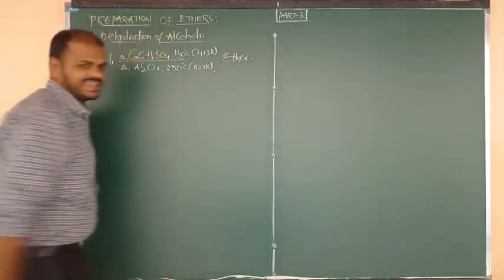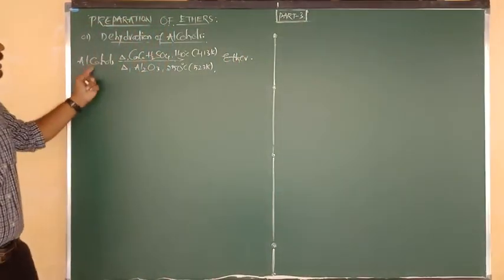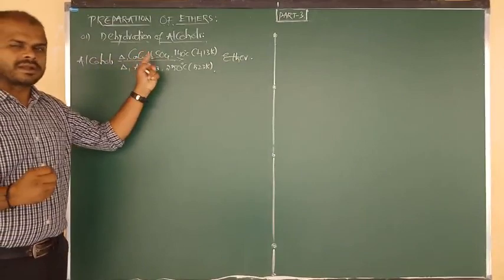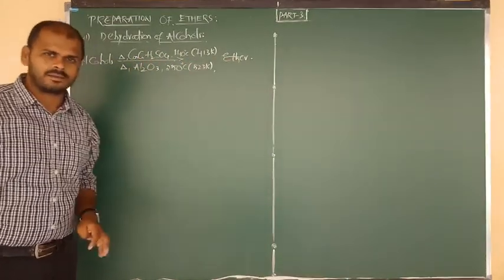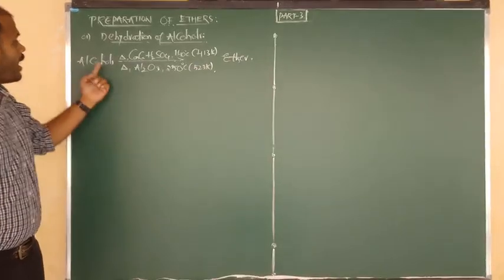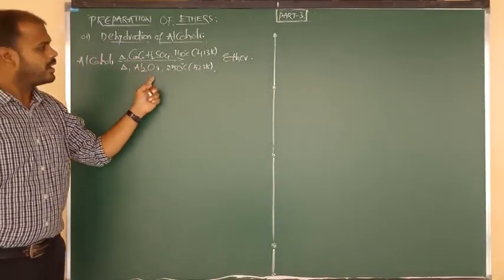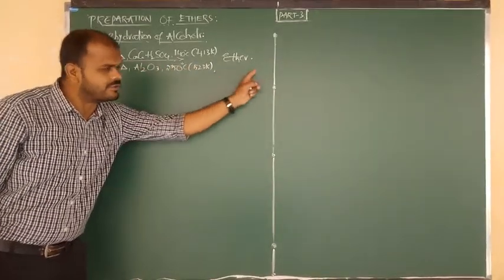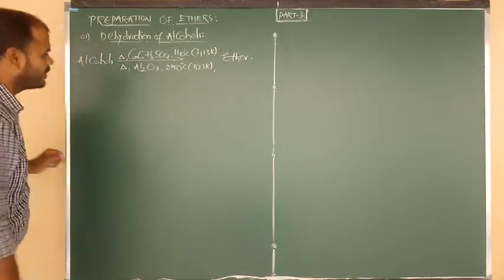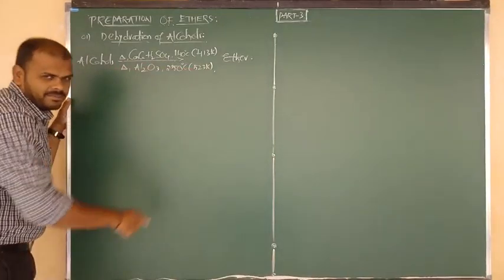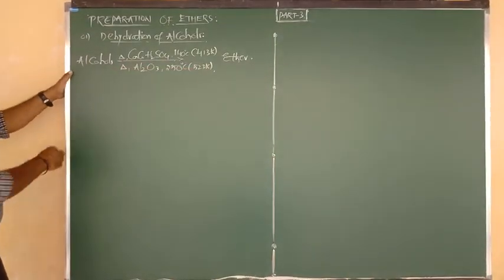Ether. Once again, statement for you. Alcohols on heating with concentrated sulfuric acid at 413 Kelvin give ether. And also you can write alcohols on heating with alumina at 523 Kelvin give ethers. This is a simple statement you can write. Good. So now on the basis of the statement, I am going to give you one reaction.